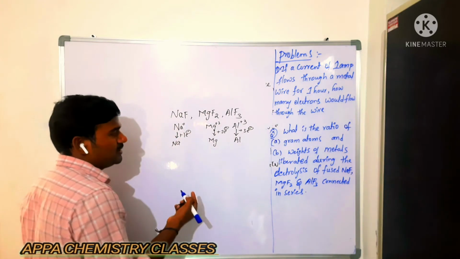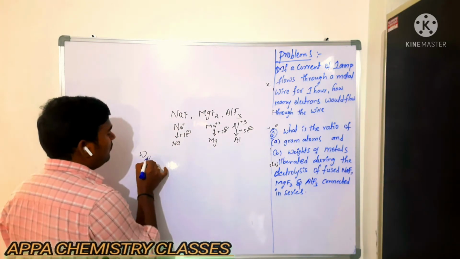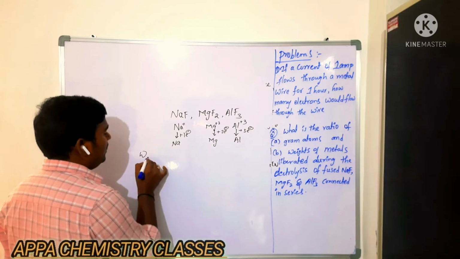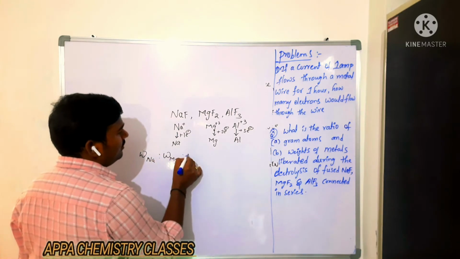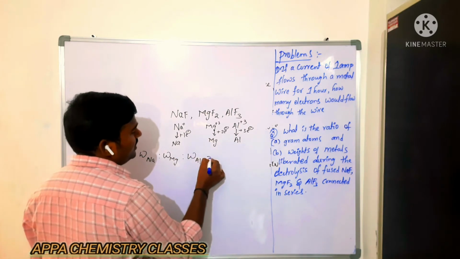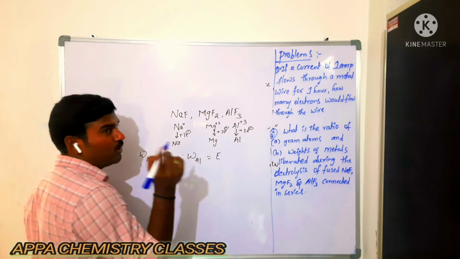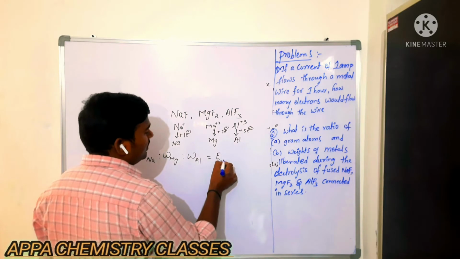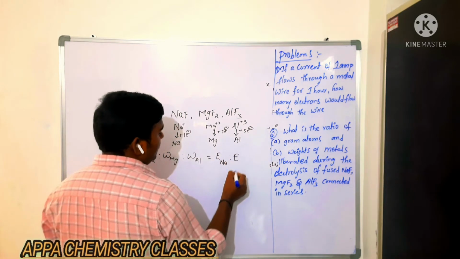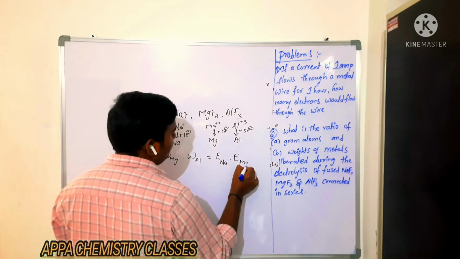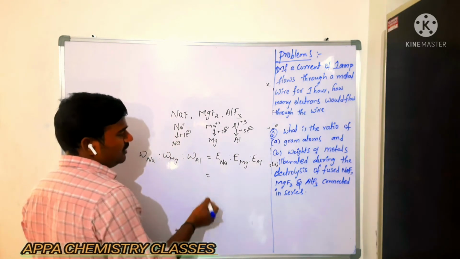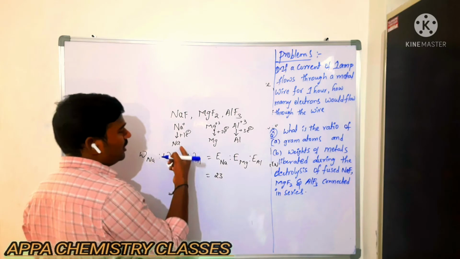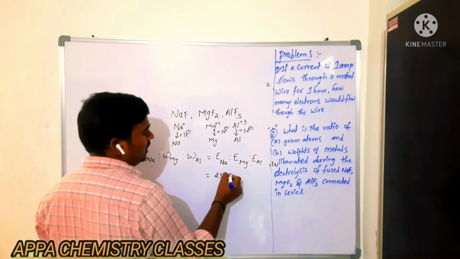They are saying the cells are connected in series. When they are connected in series, what happens? Weight of sodium metal is to weight of magnesium metal is to weight of aluminium metal in the ratio of their equivalent weights, according to Faraday's second law. Equivalent weight of sodium is 23 by 1, that is 23.